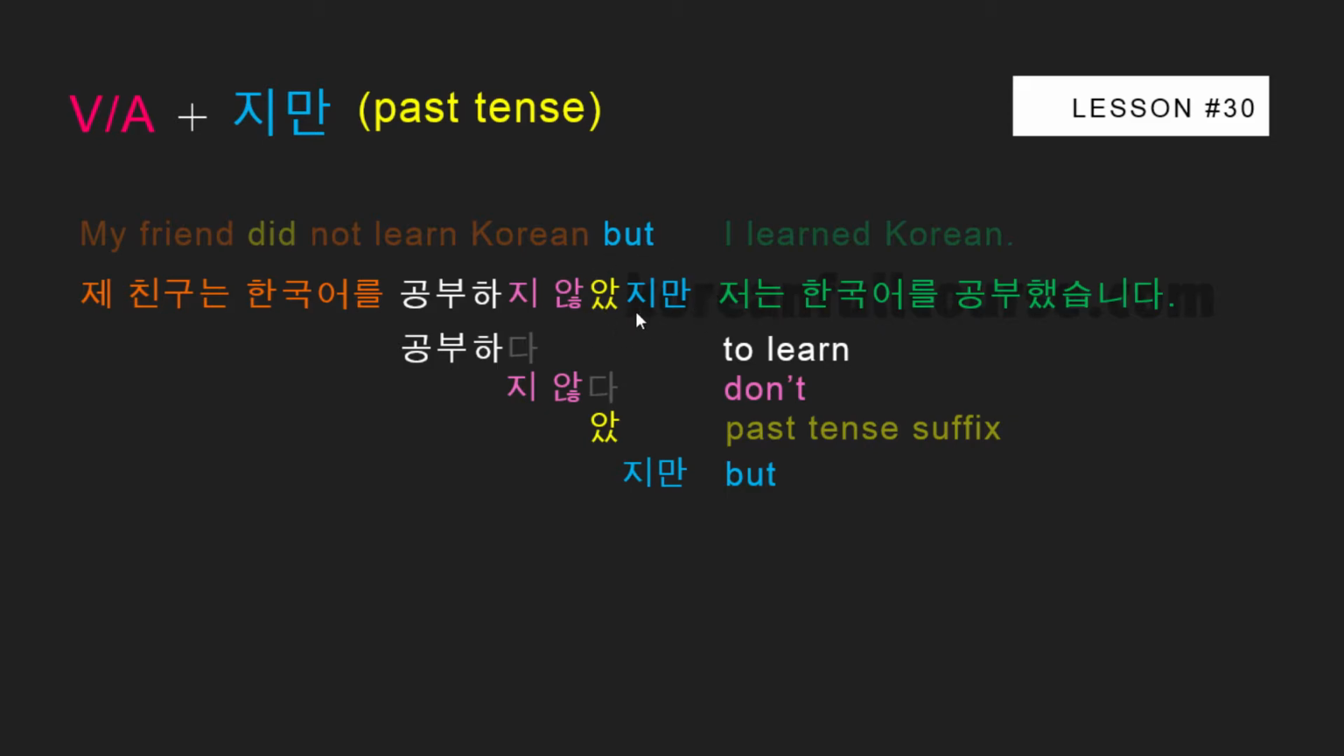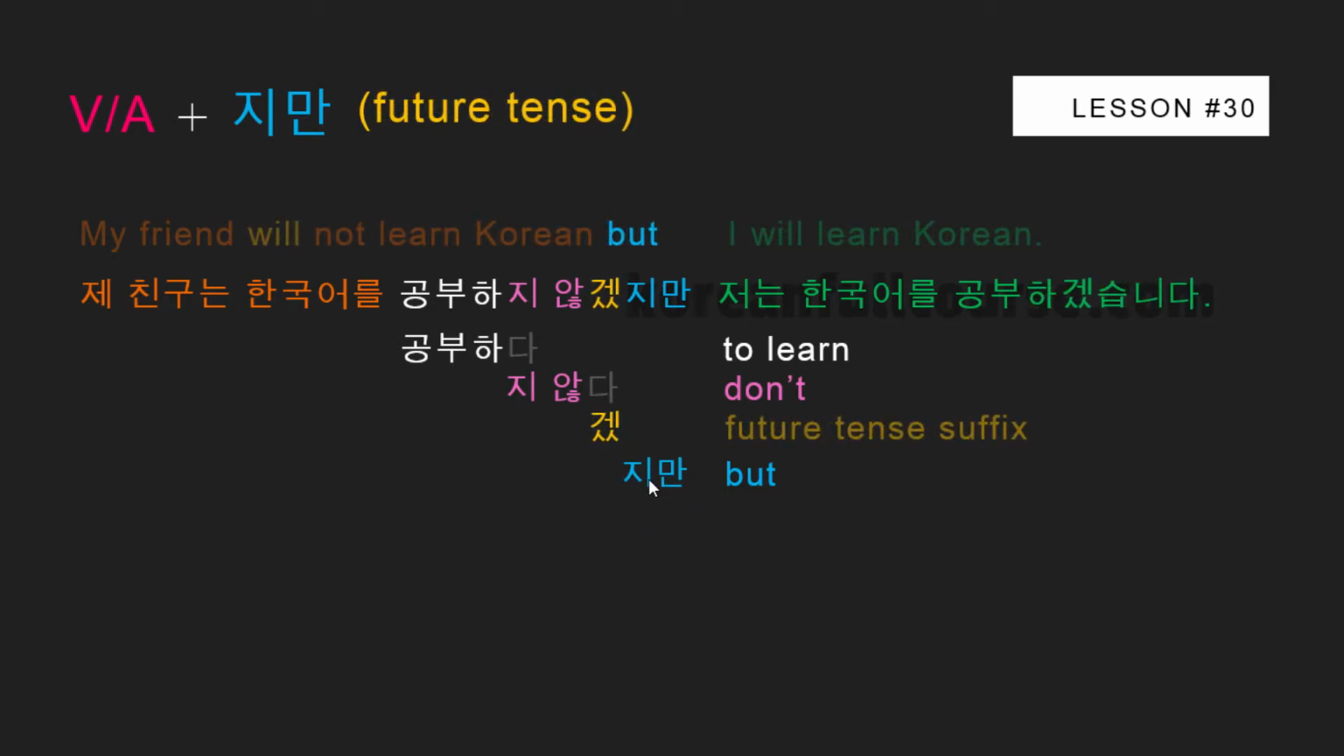If you read this as 안 했지만, you should probably watch the lesson number 5. It's 않았지만. So the verb goes first, then we attach the grammatical construction 지 않다, then the past tense suffix, and finally the conjunction 지만. In the future tense, the sentence would sound like 제 친구는 한국어를 공부하지 않겠지만 저는 한국어를 공부하겠습니다. My friend will not learn Korean, but I will learn Korean. The particle order is the same, just the tense suffix is different.